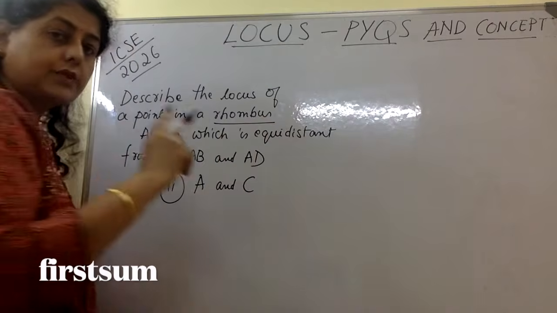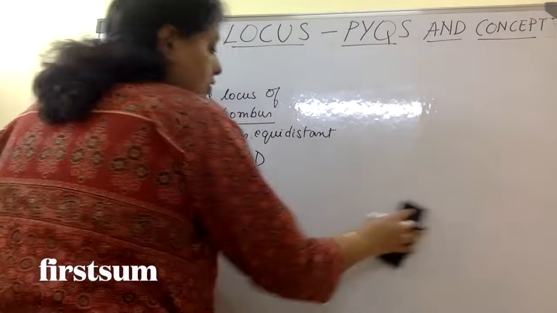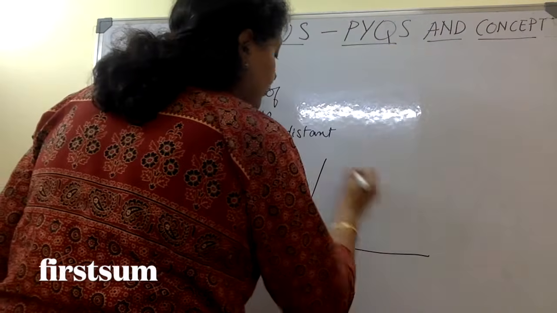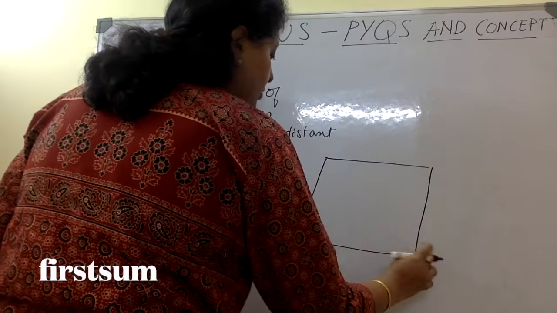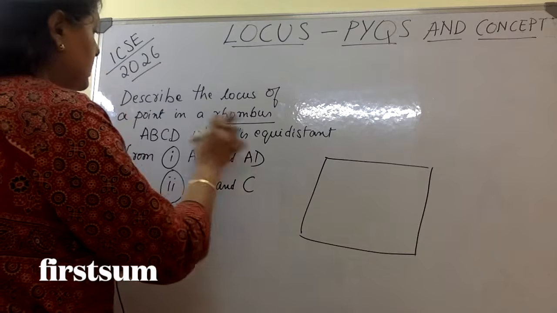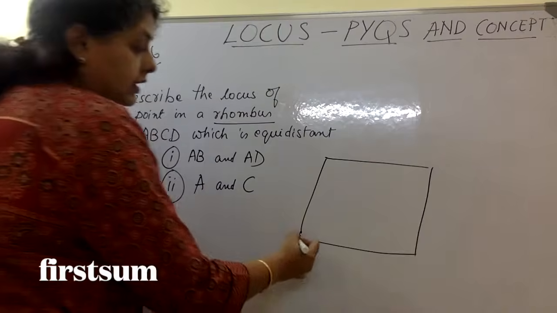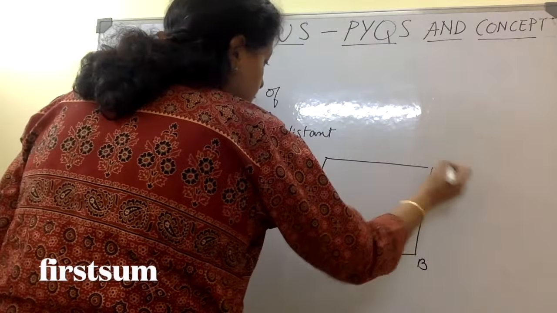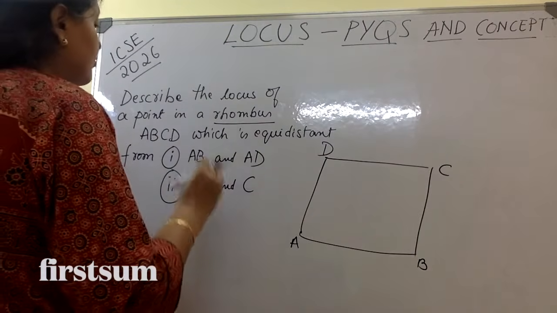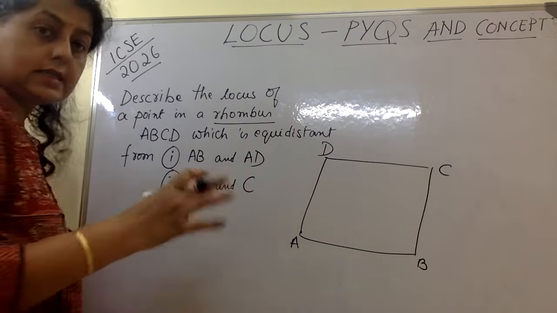So you will have to note these points, locus of a point in a rhombus. Most of the questions you will need to construct. They will look for constructions, not protractor, but then you will have to use a compass. Now I have drawn a rhombus. Describe the locus of a point in a rhombus. Now the rhombus is A, B, C, D. You must name it. Now I have drawn a rhombus ABCD, which is equidistant from AB and AC.